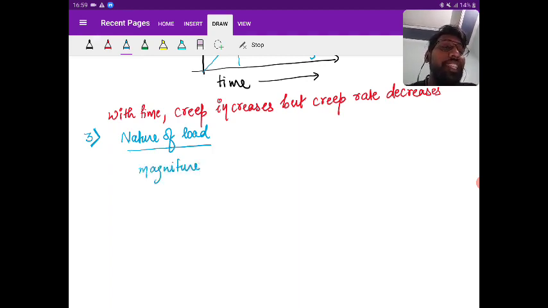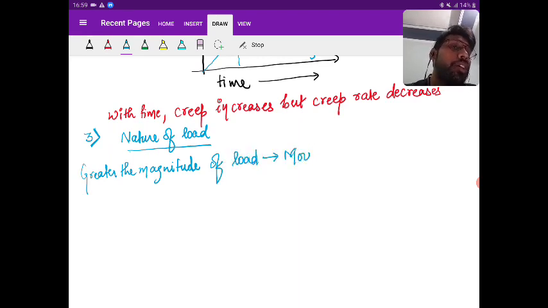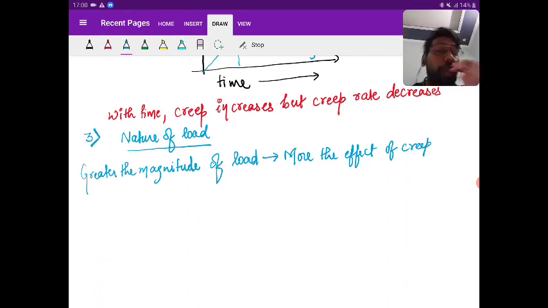So the greater the magnitude of the load, the more the effect of creep. Yes or no? So what we can write: greater the magnitude of load, more the effect of creep.